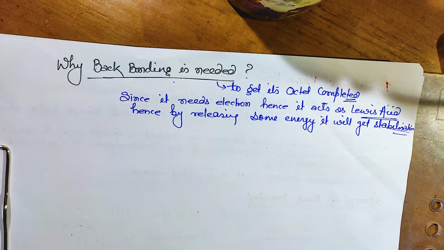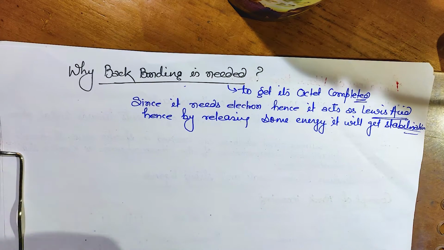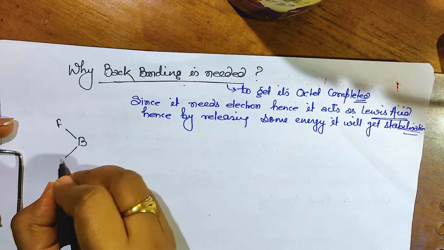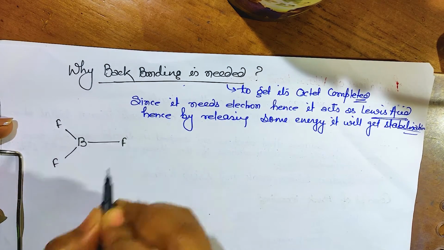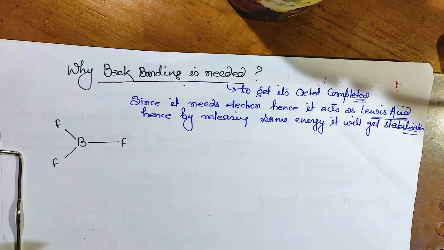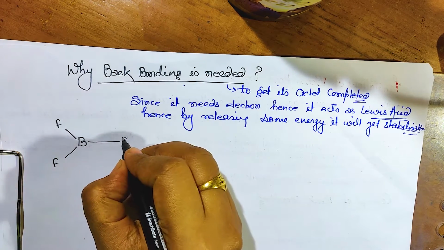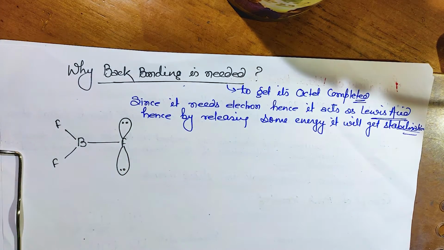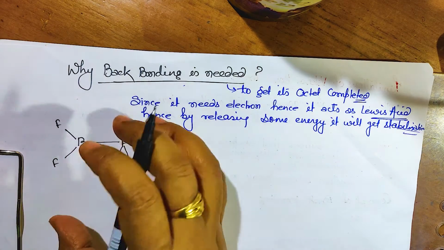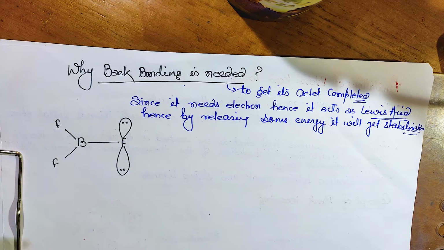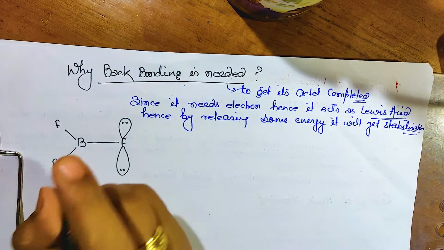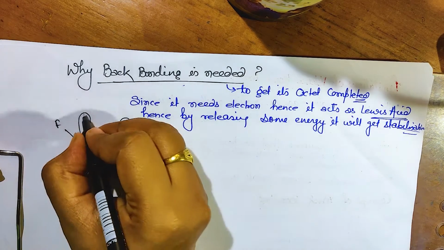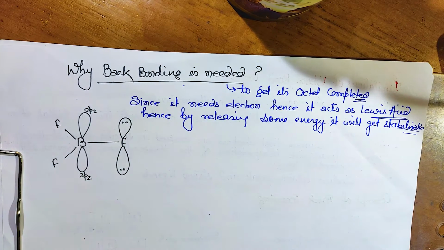I hope it is clear. So let me explain the things. This is BF3, so this is F, this is F, and here it is F. Let me draw like this. Fluorine has lone pairs, isn't it? So let me draw this lone pair. Fluorine has 3 lone pairs, so I have shown 2 lone pairs over here. And boron has an empty 2pz orbital, isn't it? This is the empty 2pz orbital. Any problem in this? Okay, so now what will happen?